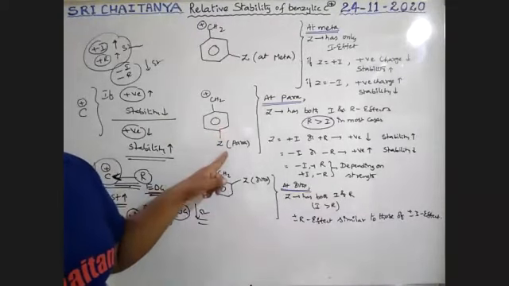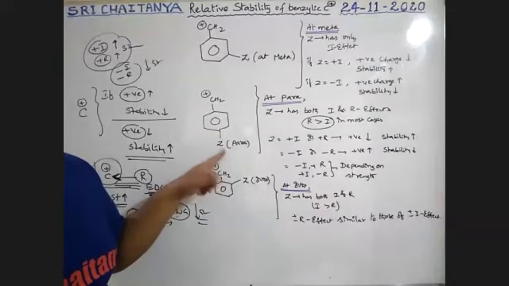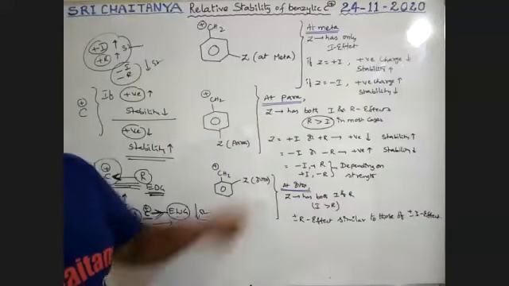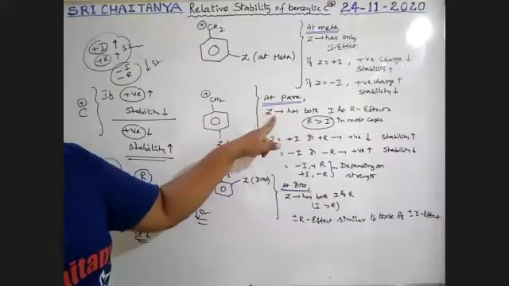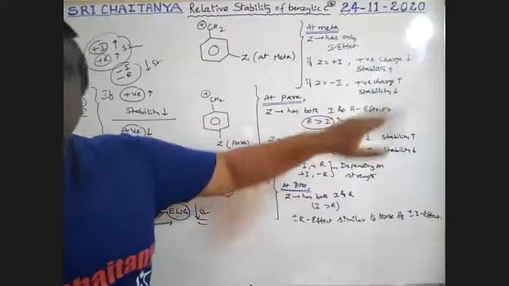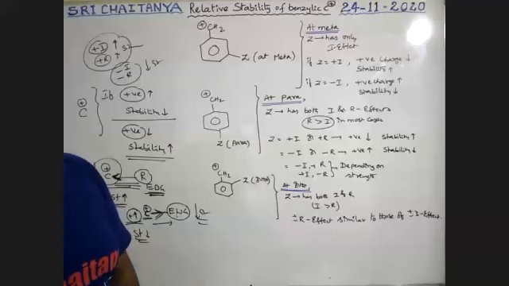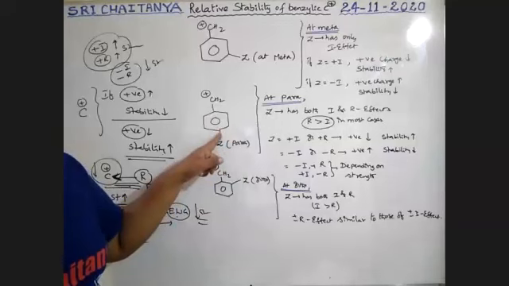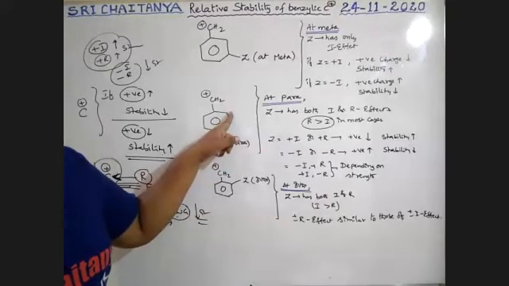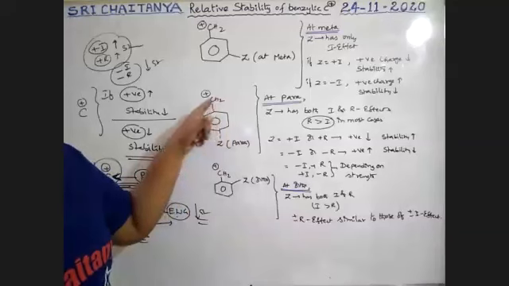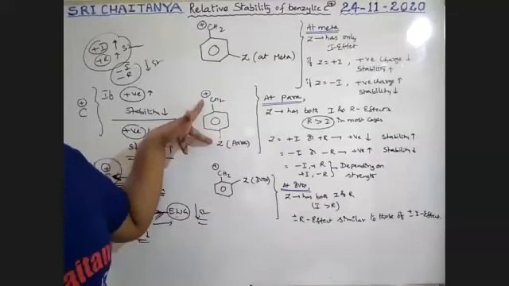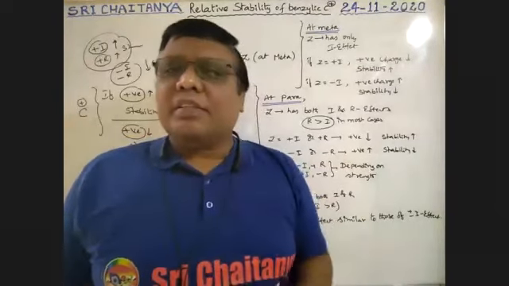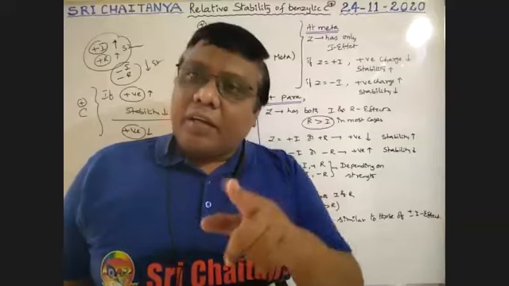Okay. At para position, if a group is attached, both resonance effect and inductive effect operate. So at para position, Z is there, and both inductive effect and resonance effect are applicable. But compared to this group, this is far away. Ortho, meta, para. If it is at ortho position, those two groups are nearer to each other. If it is at meta position, those two groups are far away from each other. As distance increases, automatically inductive effect decreases. Inductive effect decreases, but not resonance effect, boys.